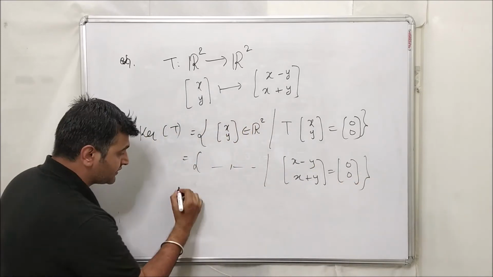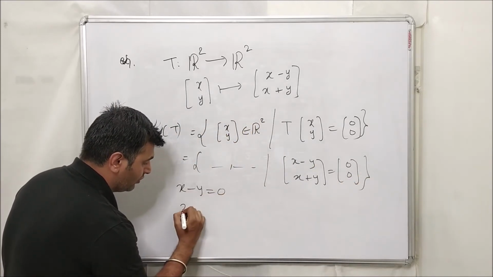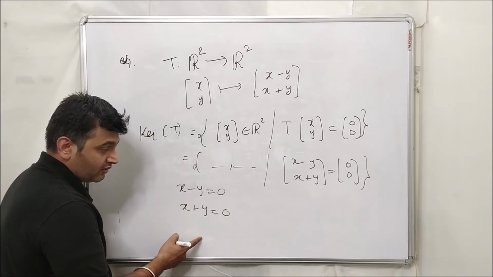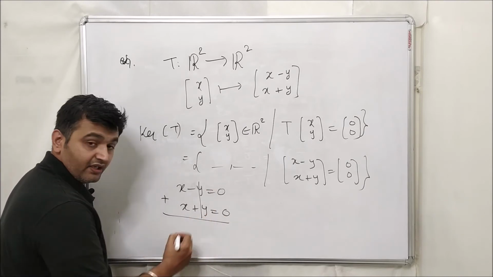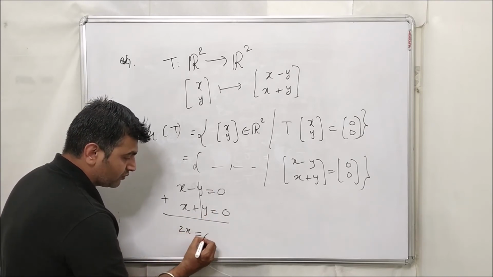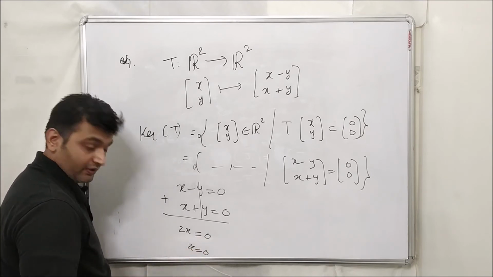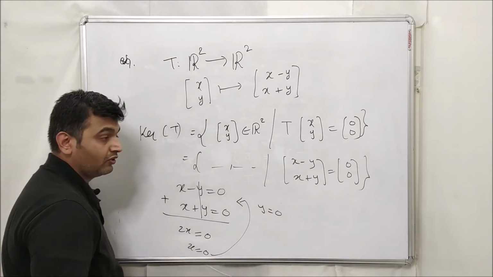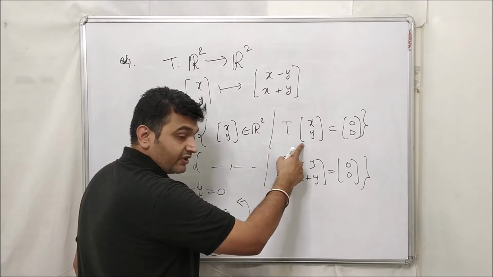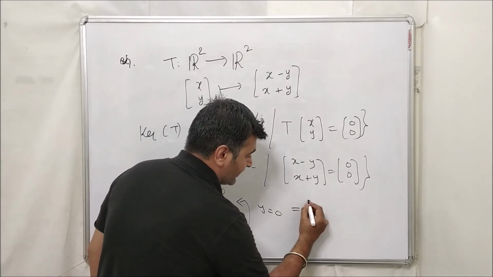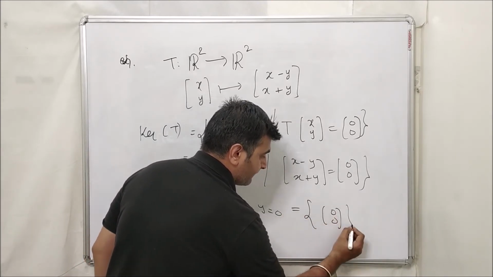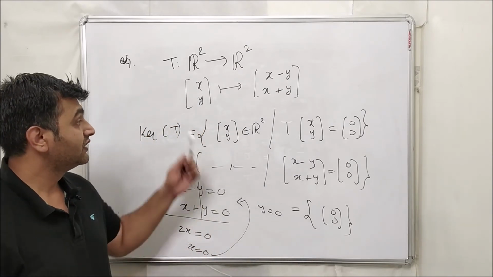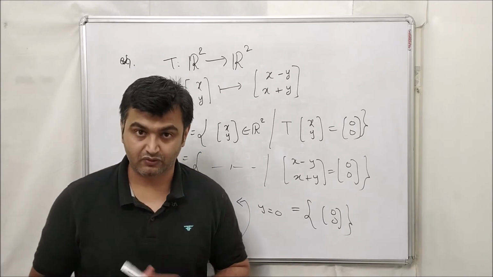And now you equate this, what do you get? You get x minus y equal to 0, and x plus y equal to 0. If you add these two equations, the y goes away. You have 2x equal to 0 and therefore your x is 0. Once your x is 0, you put it in either of the equations, you will get y also 0. So if you have an element in the kernel, then x and y are nothing but 0, 0. That means the kernel has only one element which is the 0 vector, and therefore this transformation is a 1-to-1 transformation.